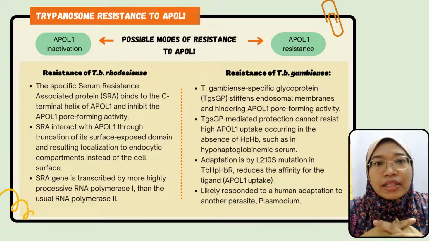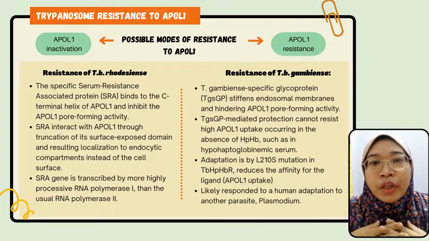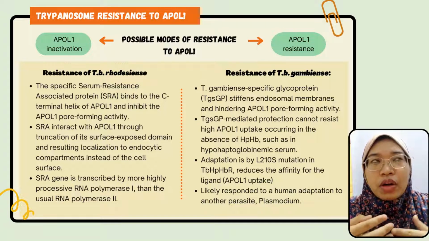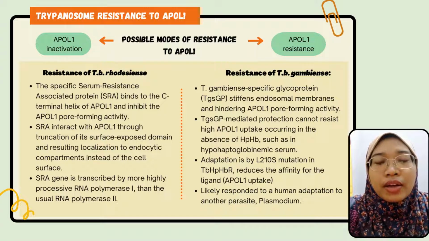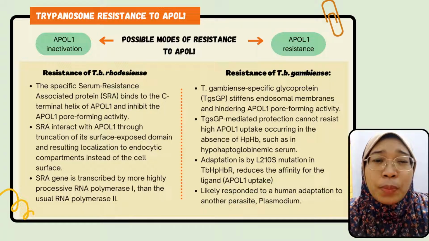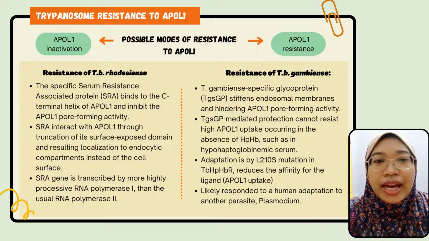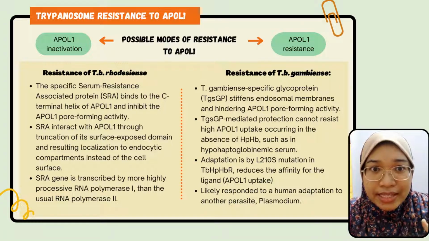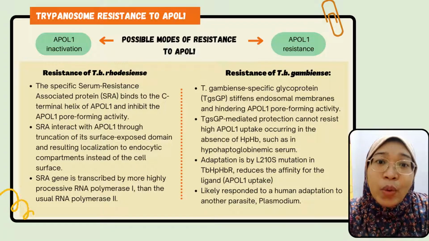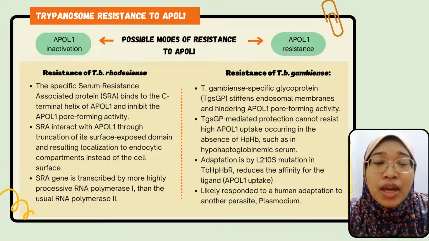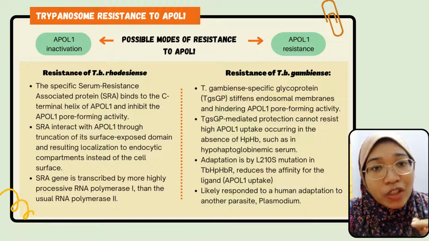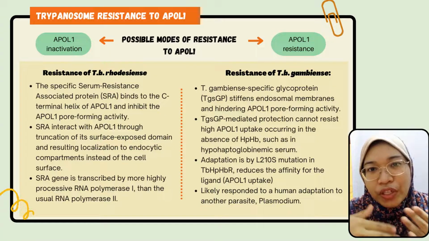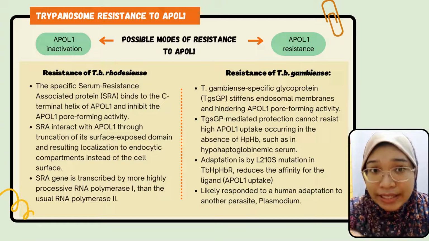And thus, since we know that human adaptation to malaria is linked more frequently to hypohaptoglobinemia, the adaptation of T. b. gambiense begins by limiting APOL1 uptake through the L210S mutation in TbHpHbR, which reduces the affinity for the ligands.